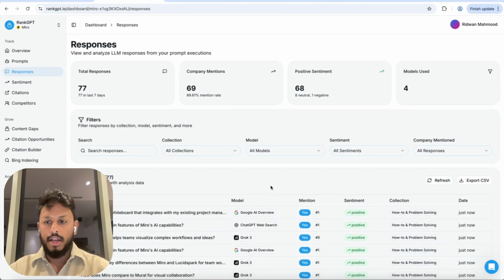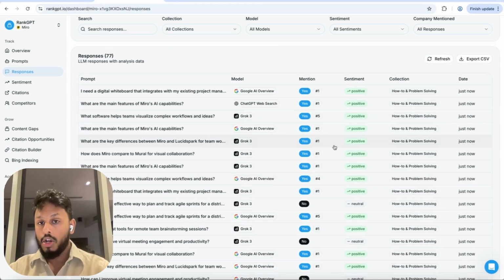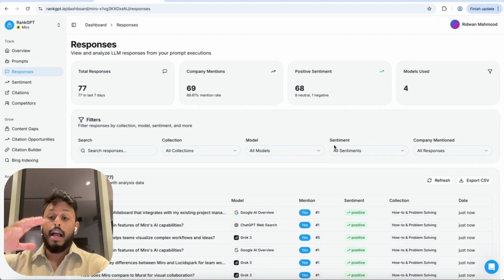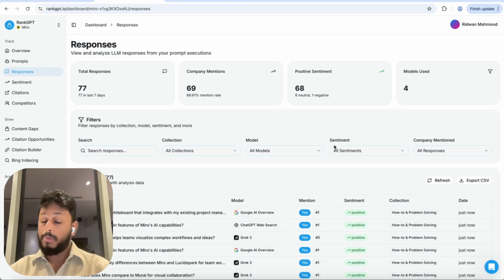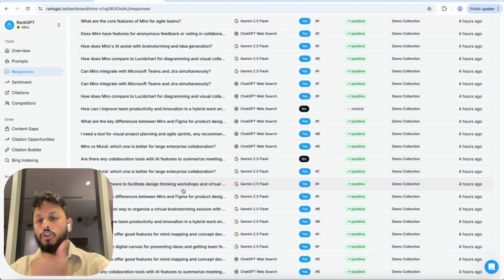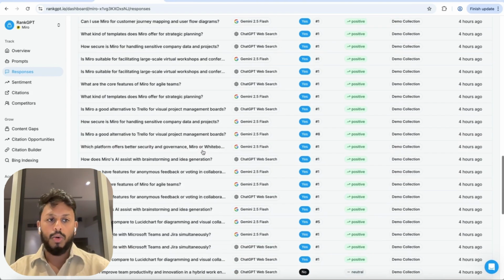Now, Miro is a market leader in its space. Obviously, if you're using this, you may not necessarily be mentioned or getting a high ranking and so on. So the use of this platform for the how-to-improve-your-ranking elements will be very important, which I'll come to afterwards. This is where you can analyze your prompts and see your rankings for them. Are you being mentioned? Which position are you being mentioned in, if so? And are good things being said about you? You can see all of that here.